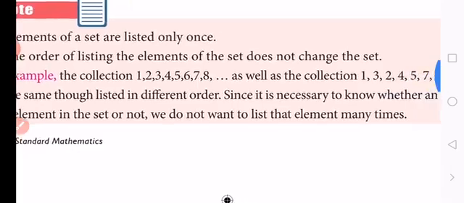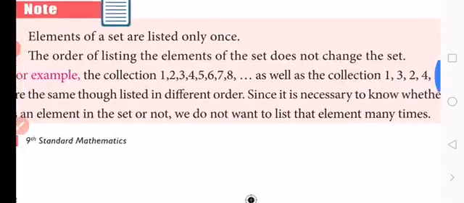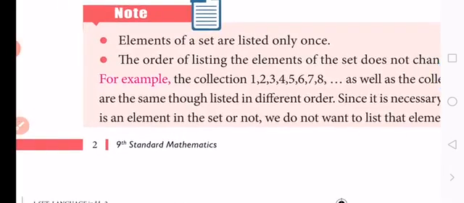And that element, whether an object is an element in the set or not.